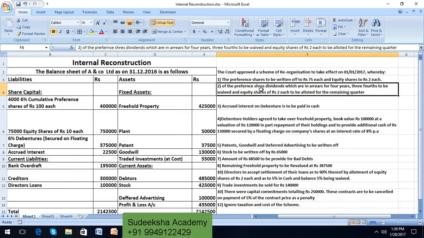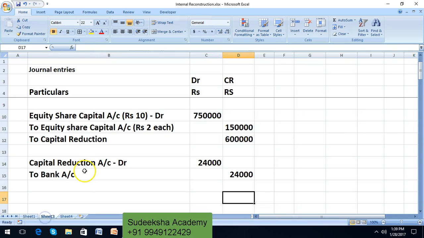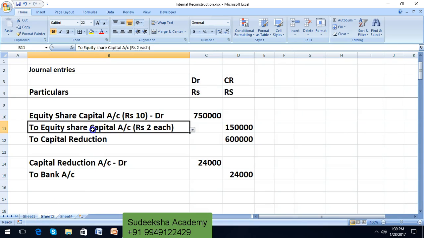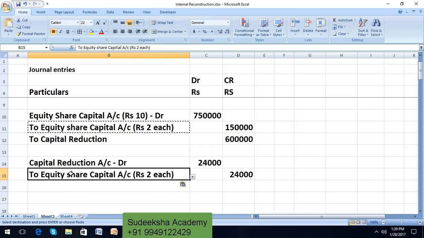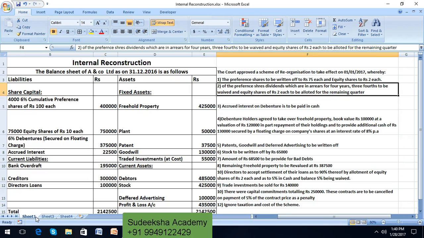In the above adjustments, the balance amount of 24,000 is paid in the form of equity shares of rupees 2 each. It's not bank, it is equity share capital of rupees 2 each, which needs to be credited by giving a debit to capital reduction account. Next, accrued interest on debentures should be paid by cash.